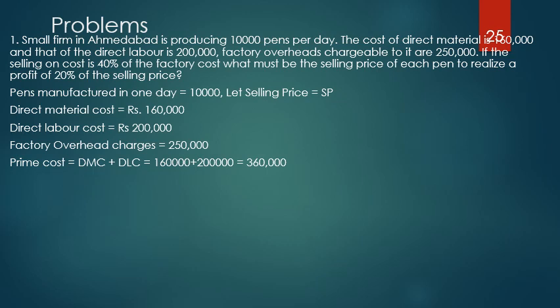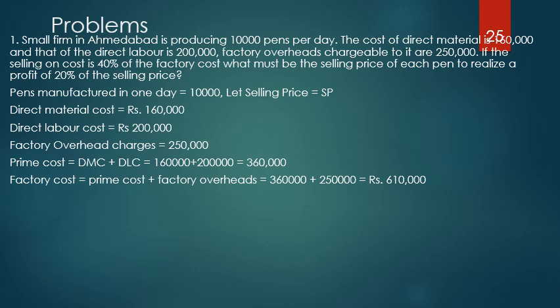So what is the next step? Next after prime cost comes the factory cost. So to this prime cost, we will add the factory overheads. Factory cost is given by prime cost plus factory overheads. Factory overheads are also termed as factory on cost or factory expenses. So when I add prime cost and factory overheads, 3,60,000 plus factory overheads, which are given directly as 2,50,000, it comes out to be 6,10,000.